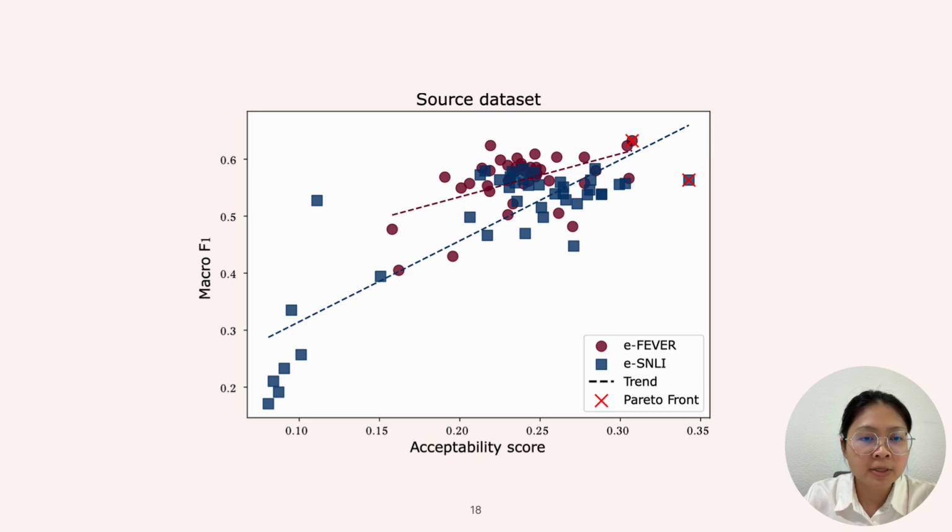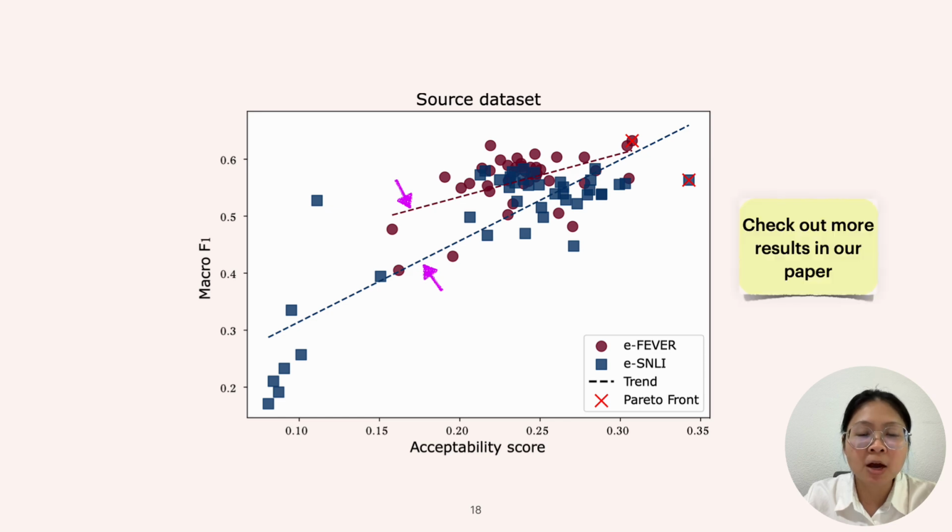Each dot in this figure is the average of 19 datasets from each model. We differentiate the source datasets based on different colors. From both source datasets, we can see a positive correlation between micro F1 and acceptability score, indicating that the explanation quality is positively related to the label prediction performance.